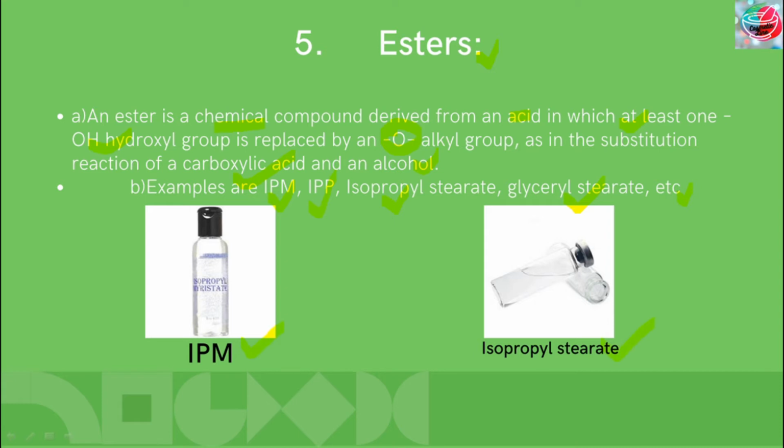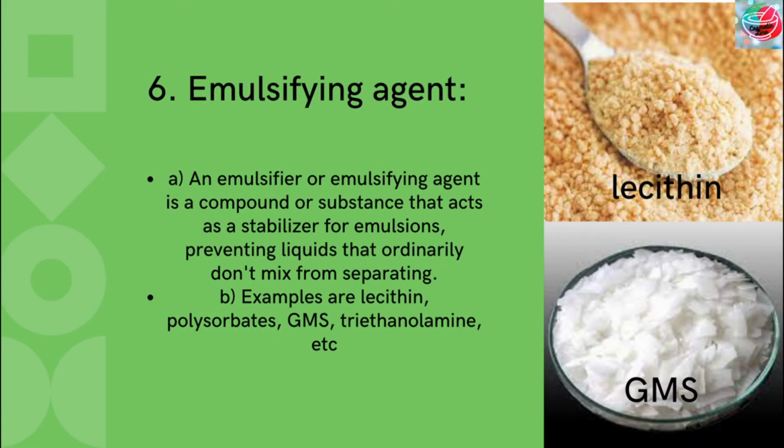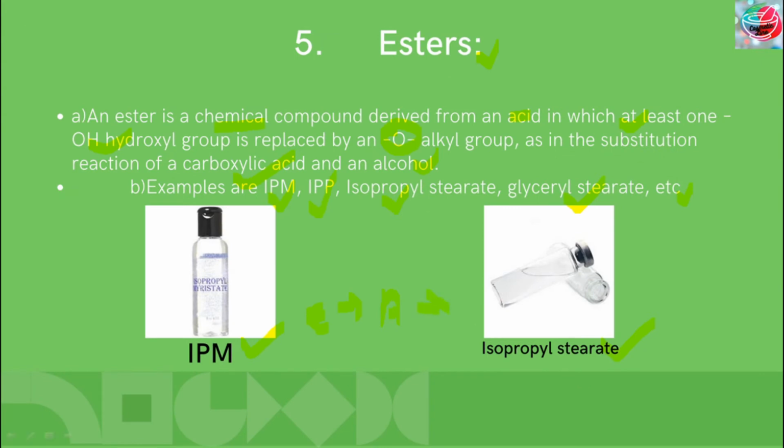These are generally added in cream because it has the property of non-stickiness. Sometimes it has a property of good absorption. Therefore, small amount of esters are also added in creams.